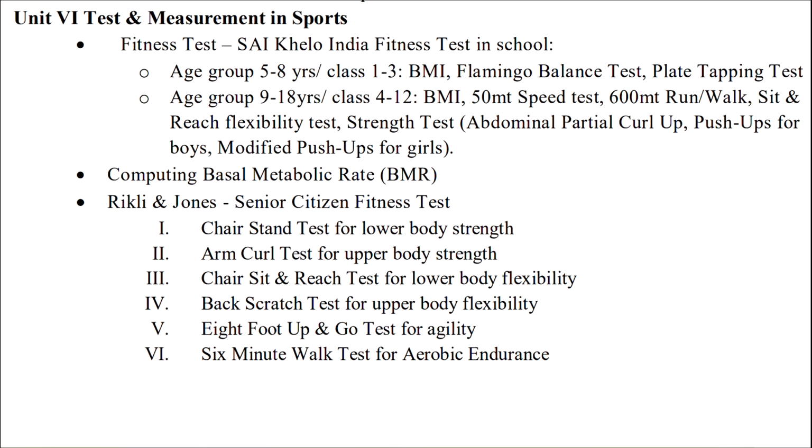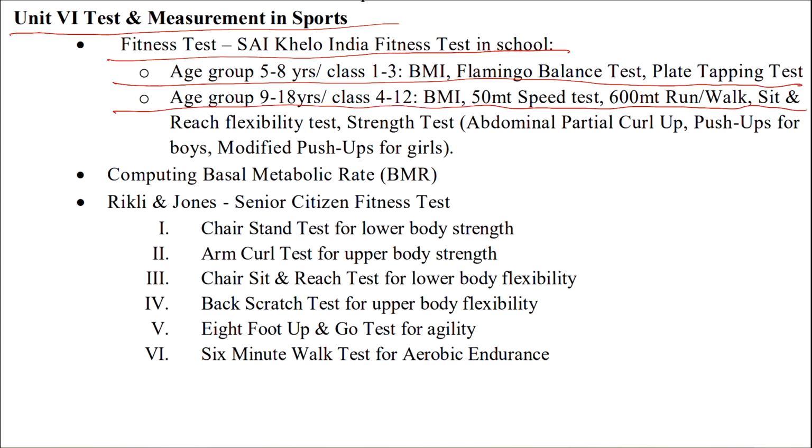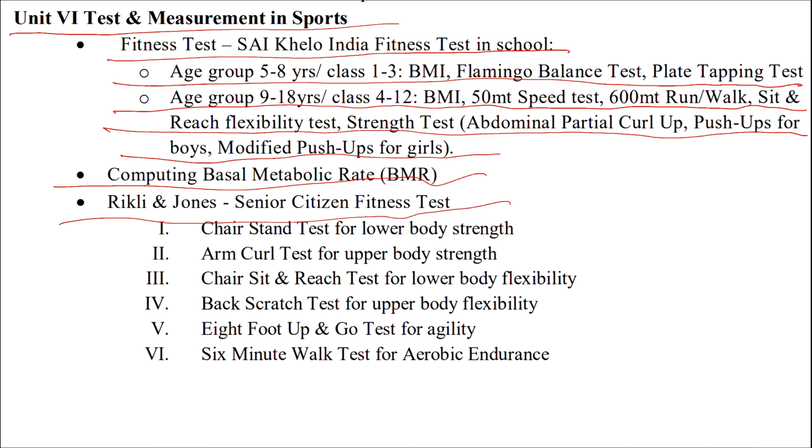So let's talk about unit 6, that is test and measurement in sports. Here is the biggest change. You see the physical fitness test, Khelo India fitness test in school. They have introduced this time the SAI Khelo India fitness test for school purpose. So now it is part of the syllabus in class 12th. Age group 5 to 8 years, that means class 1 to 3: BMI, flamingo balance test or plate tapping test.